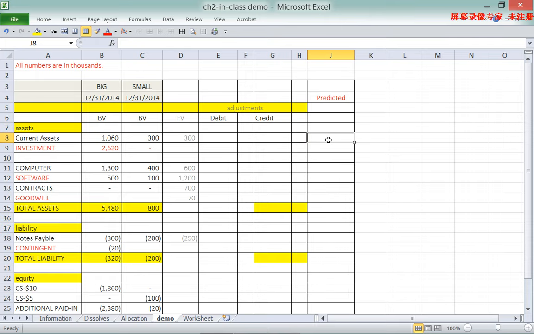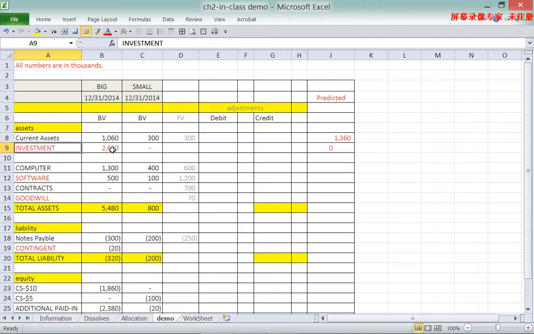The consolidated current asset should be the book value of the parent's current asset plus the fair value of the subsidiary's current asset. The consolidated investment, however, should equal 0 because, as we discussed, the investment number is double counting.